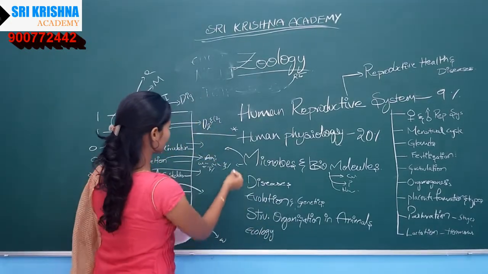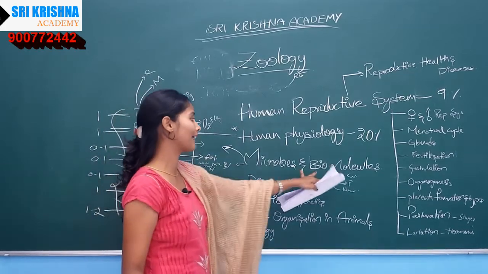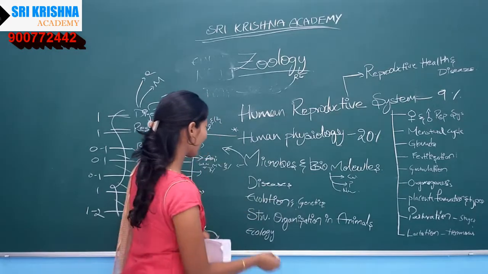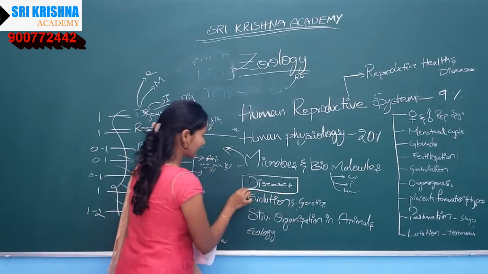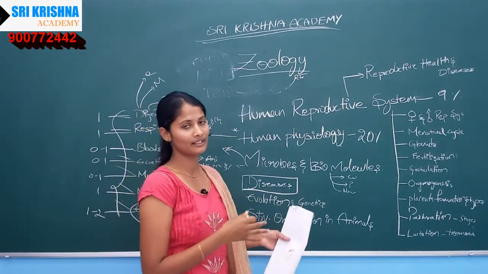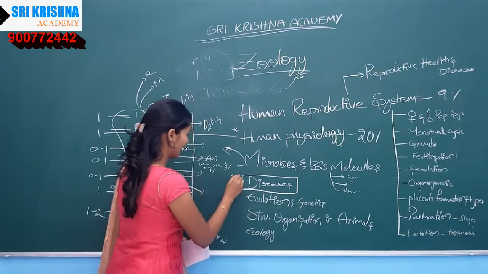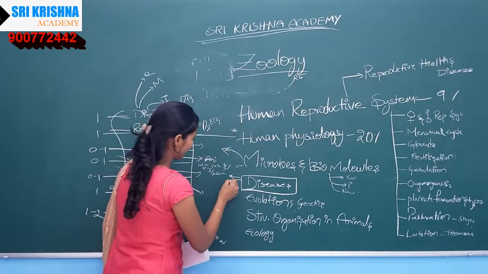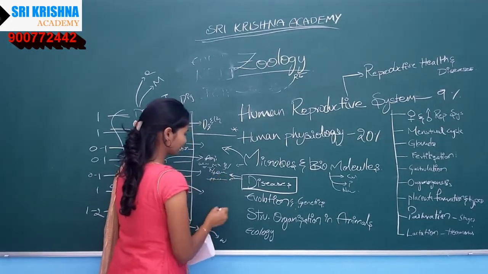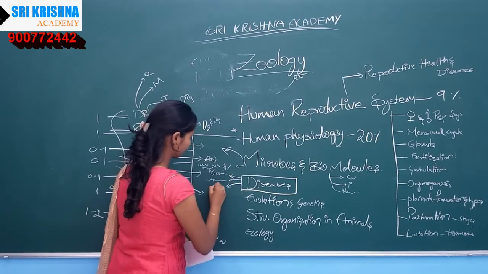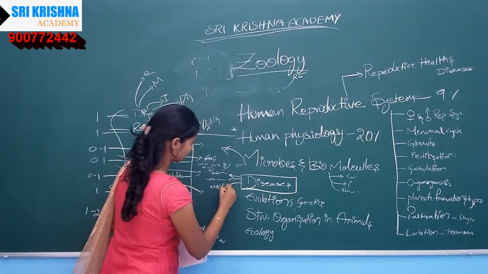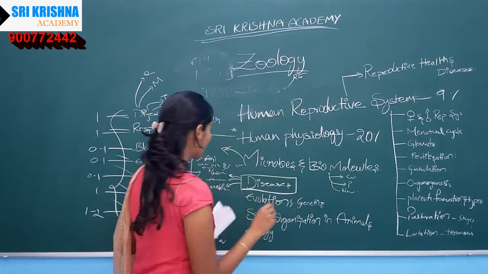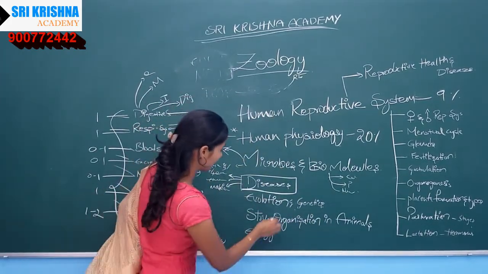Questions can be asked from this part of microbiology, like microbes and biomolecules. And diseases: the diseases we have in our syllabus are ascariasis, diseases caused by Entamoeba histolytica, malaria, and various other diseases as well. So what is the next part?